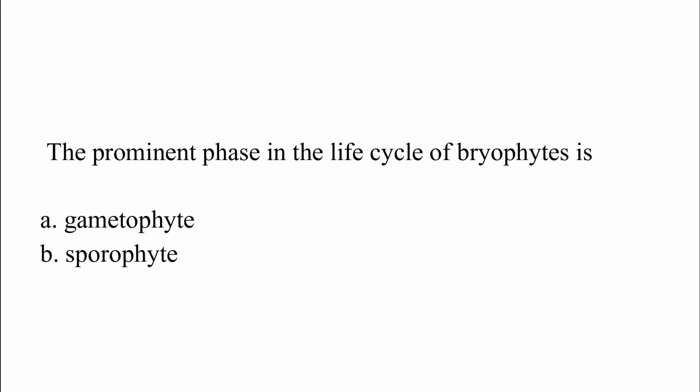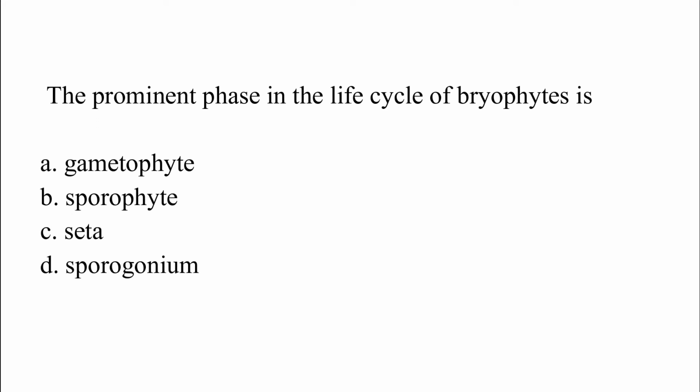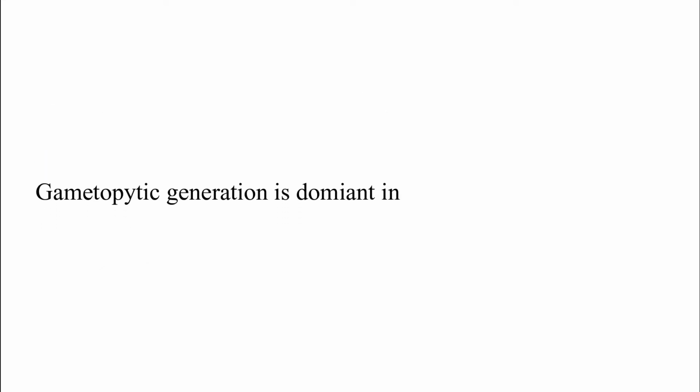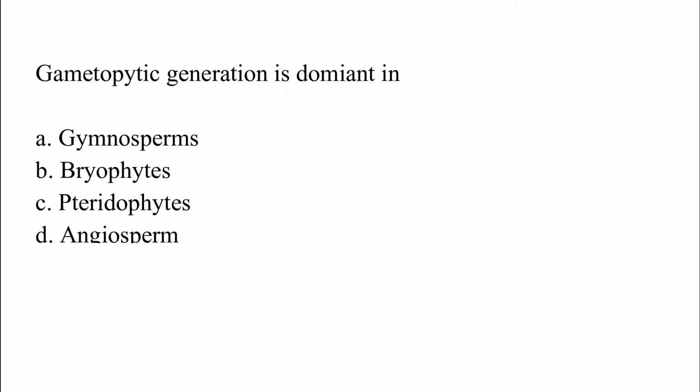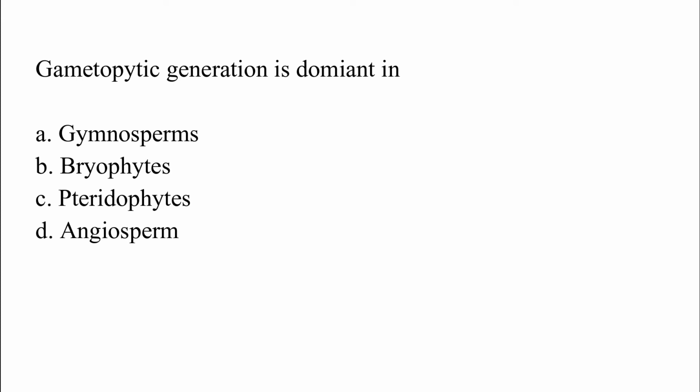The prominent phase in the life cycle of bryophyte is: option A, gametophyte; option B, sporophyte; option C, seta; option D, sporangium. The correct answer is option A, which is gametophyte. Gametophytic generation is dominant in: option A, gymnosperm; option B, bryophyte; option C, pteridophytes; option D, angiosperm. The correct answer is option B, which is bryophyte.